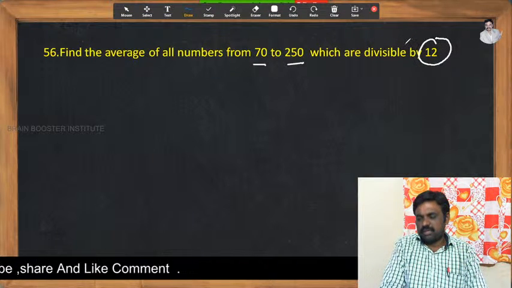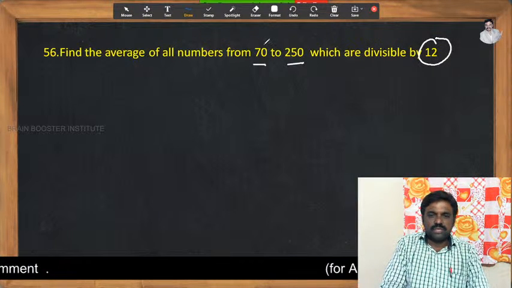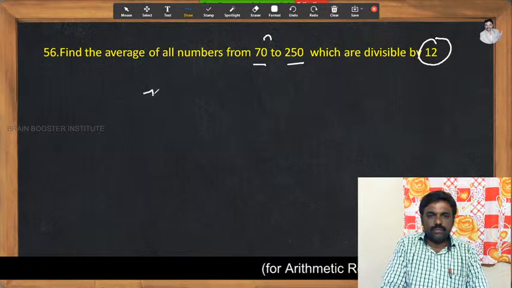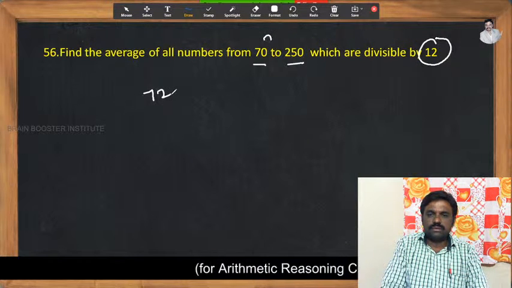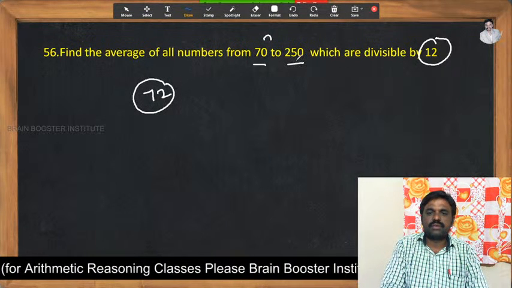Divisible is nothing but multiples only. Multiples of 12 are even numbers only. So the next even number is 72. Does 72 go in 12? Yes, 12 sixes are 72. So 72 would be the first multiple of 12 between 70 and 250.